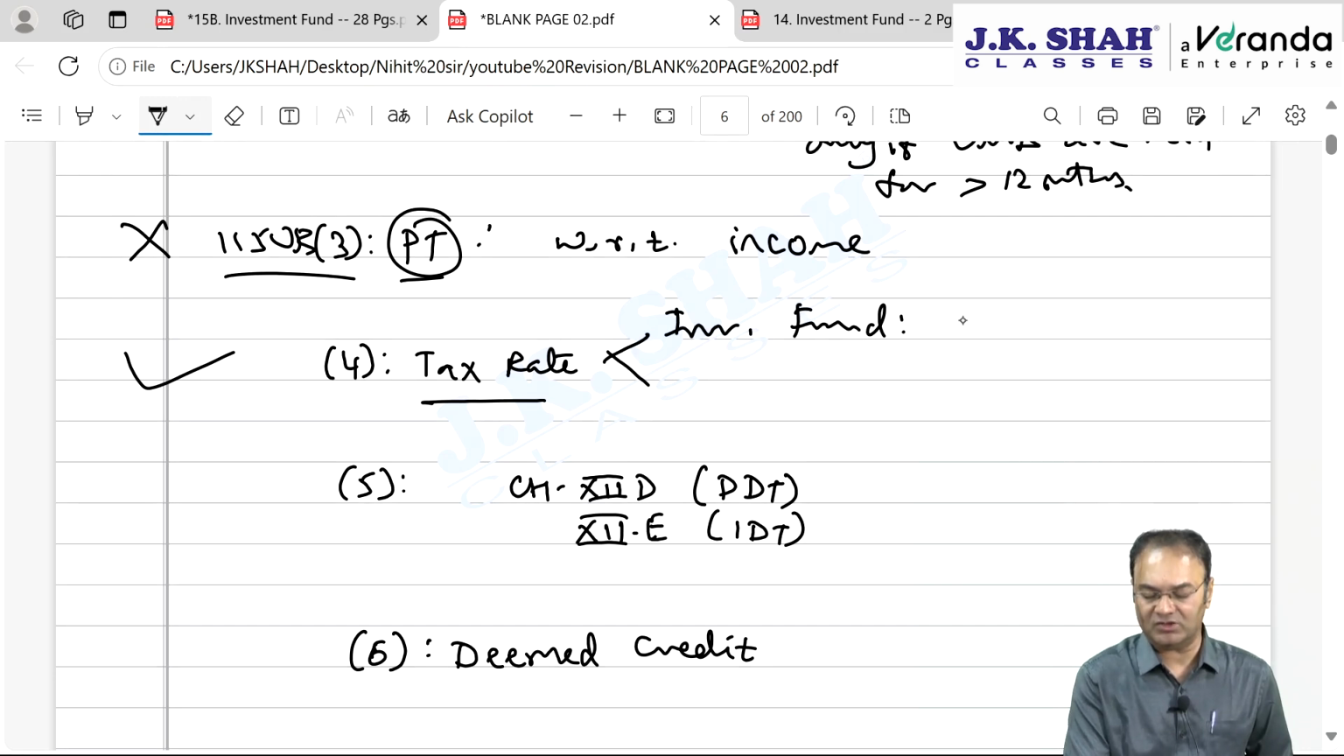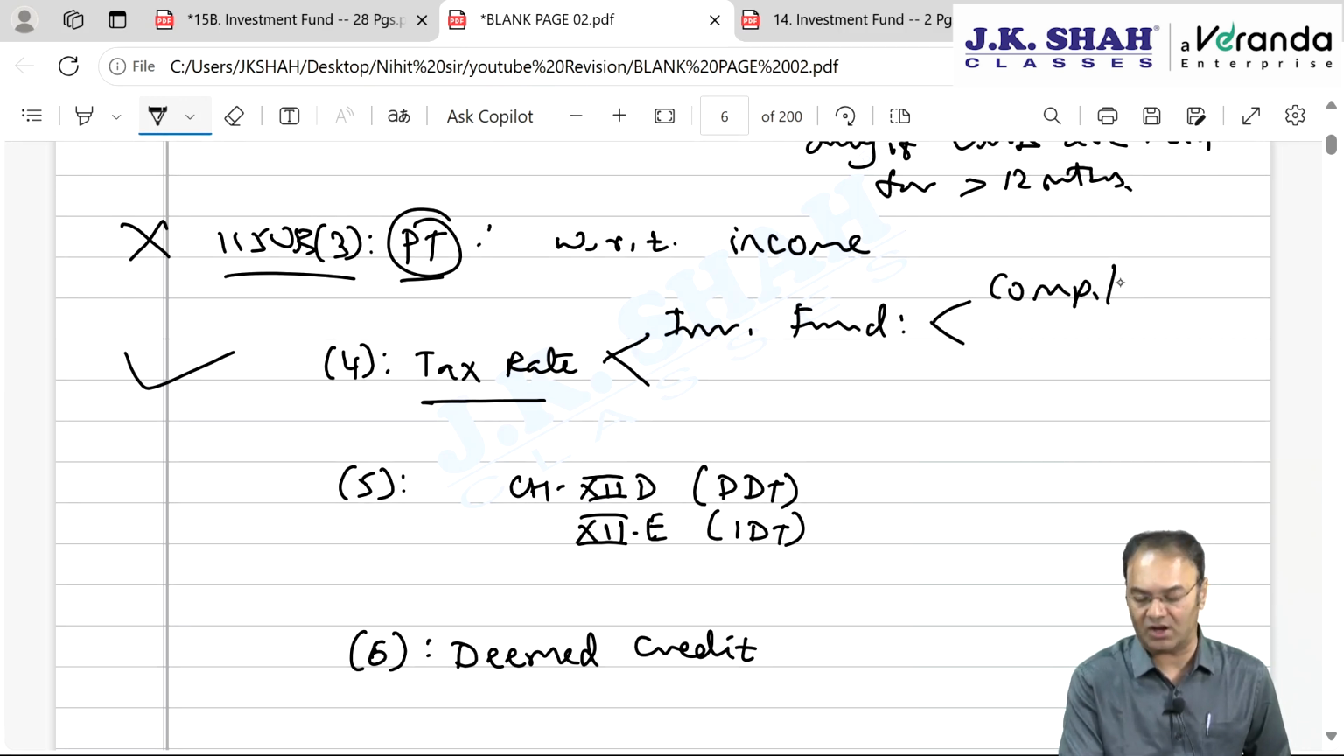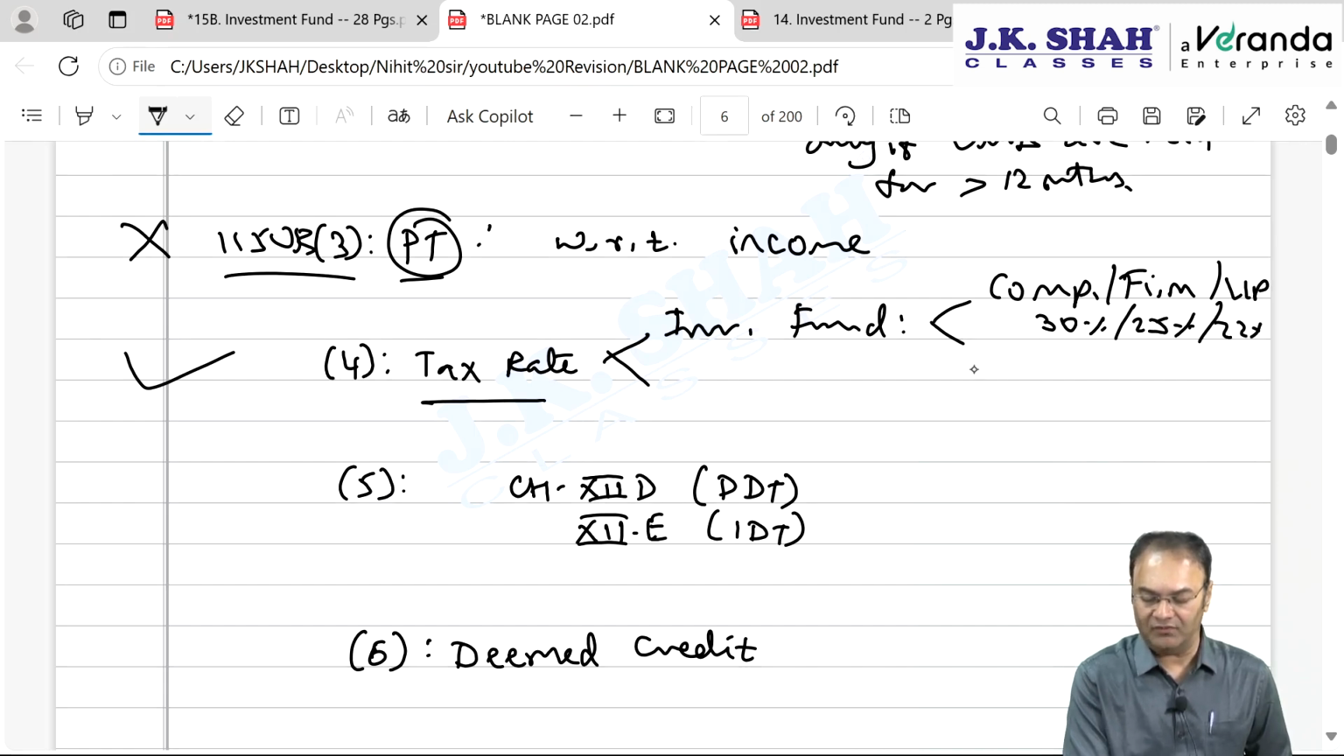Whatever is taxable for investment fund, that will be taxed as per rate applicable depending upon whether it is company, firm, LLP. Company, firm, LLP, then will be taxed at 30% rate, 25% rate or 22% rate. And if it is other than company, firm, LLP, then MMR, maximum marginal rate of tax, which is 42.7744%.